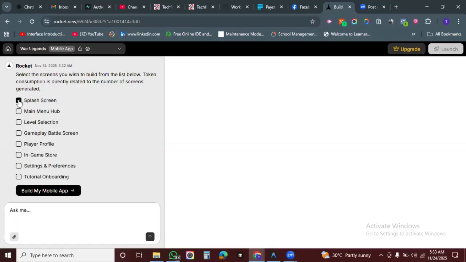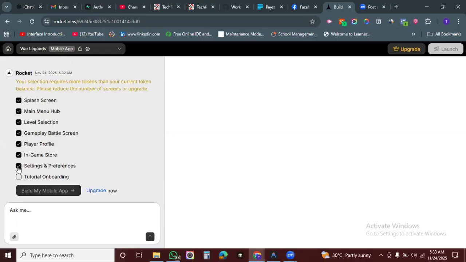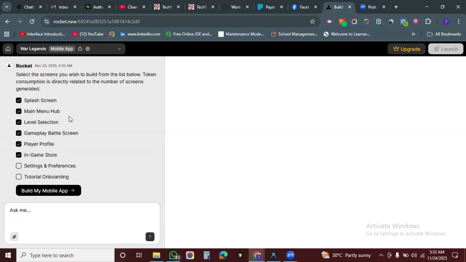It's like the welcome screen. Is compulsory. Menu hub. Okay. Game battle scene. Now notice something. They may not build all these screens for us. I think it's usually limited to the first 6. Yes, I said it. So once you want to build more than 6 screens, it will tell you to pay.